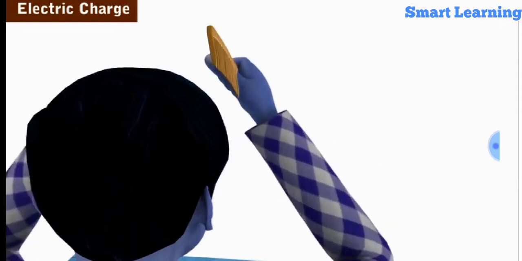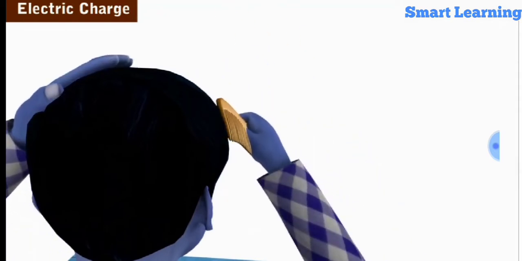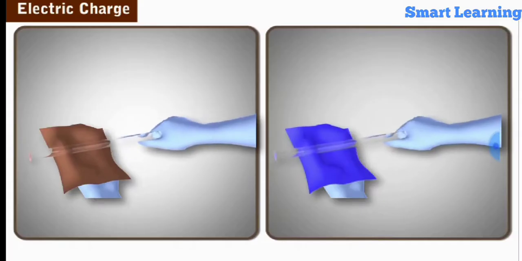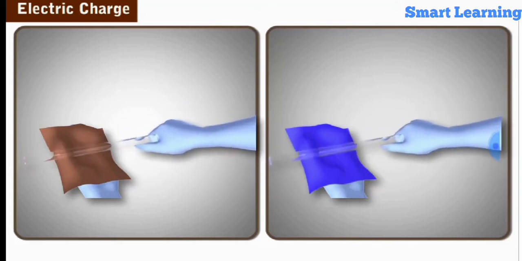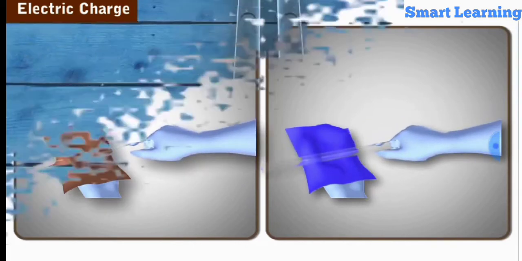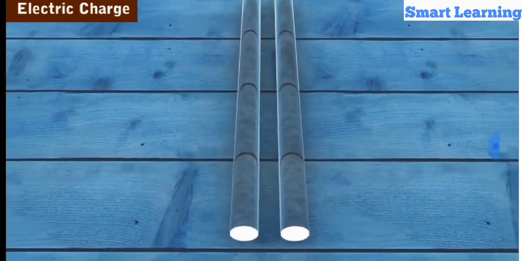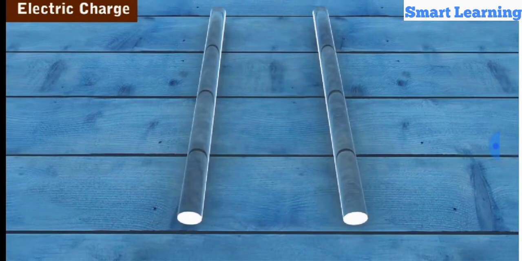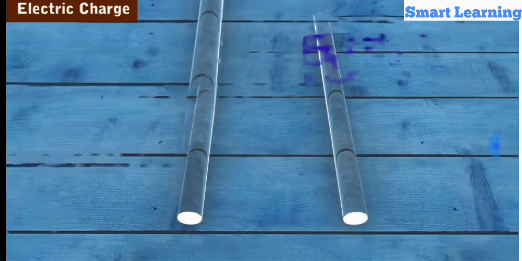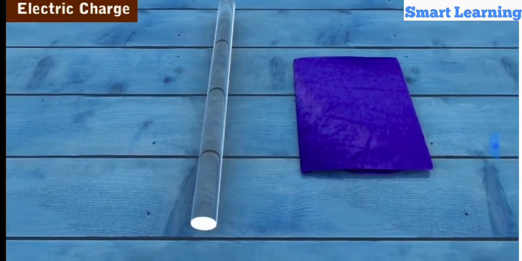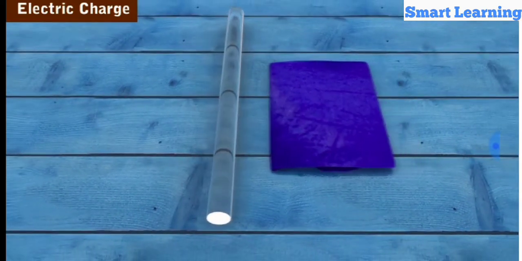Also, you must have observed that when a comb is rubbed against dry hair, it begins to attract small pieces of paper. When two pieces of silk cloth are rubbed against glass rods individually, and the glass rods are kept beside each other, the glass rods repel each other. Now, if one of the silk cloth and a glass rod are kept beside each other, they attract each other.